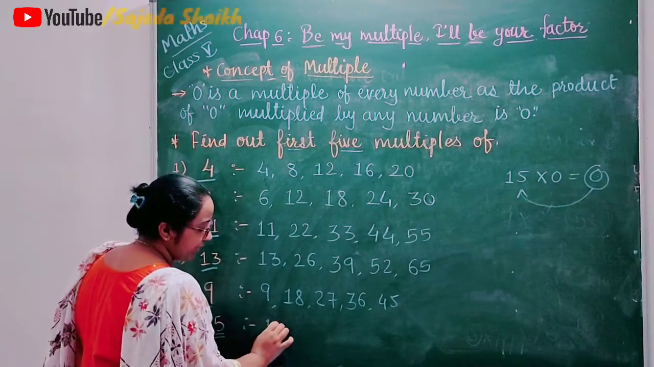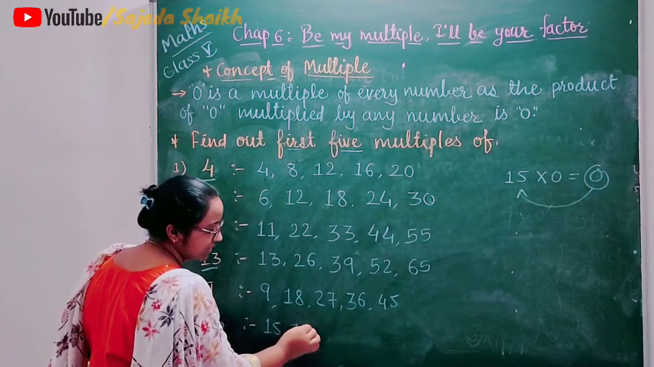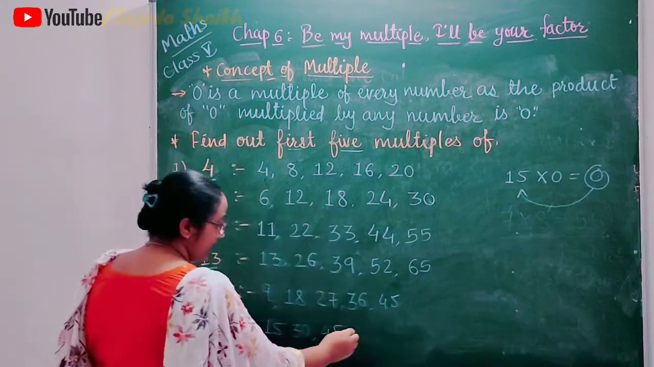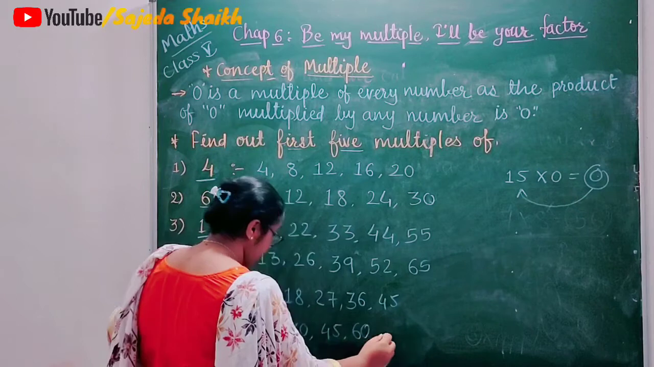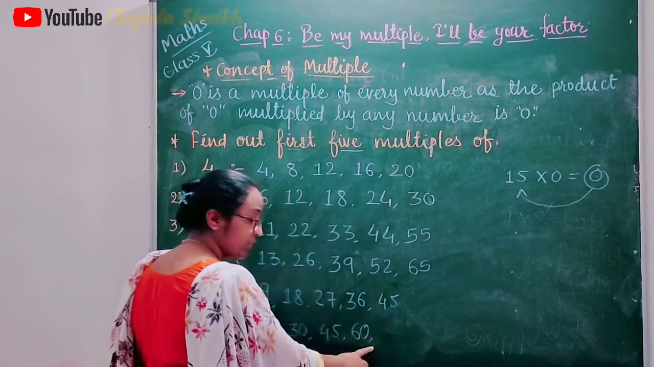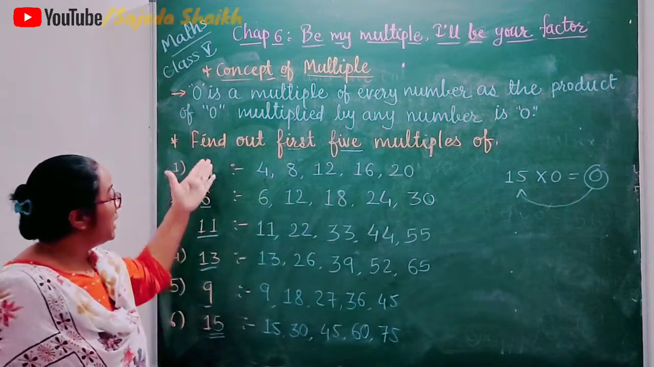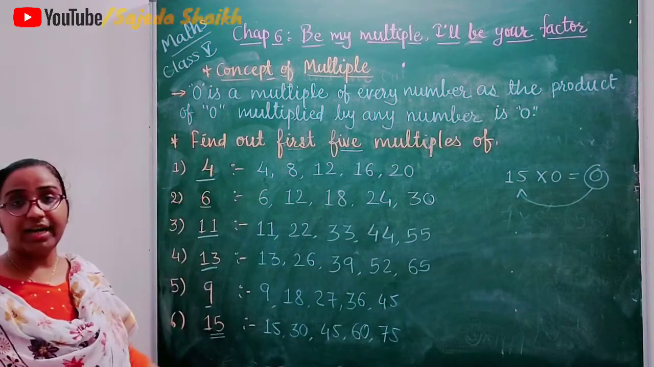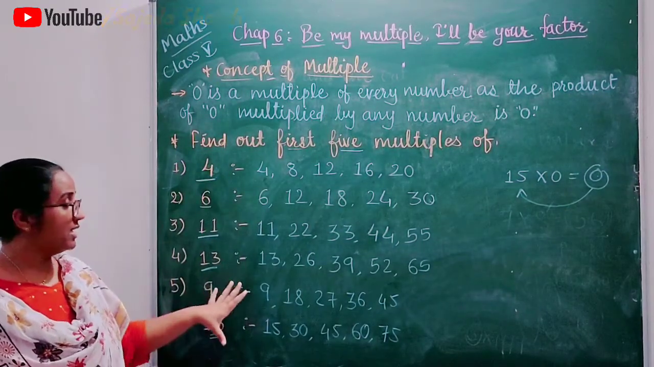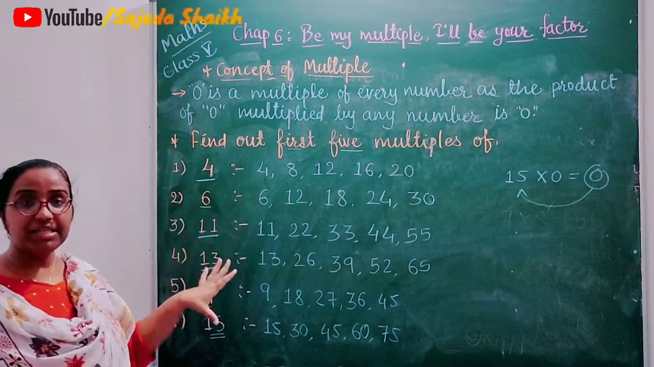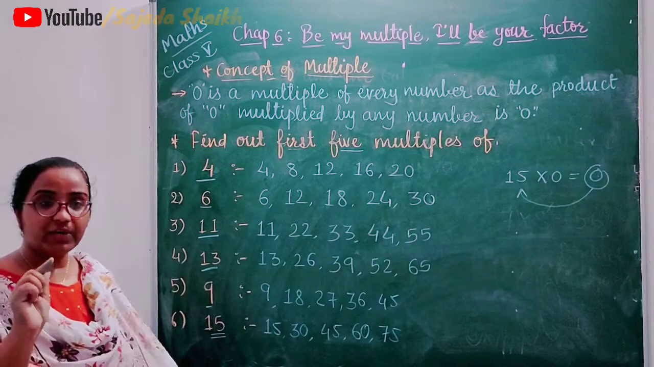15 ones are 15. 15 twos are 30. 15 threes are 45. 15 fours are 60 and 15 fives are 75. So in this way you have to write down multiples. See, this is a very easy concept. Multiples, simply, you have to write down the table.